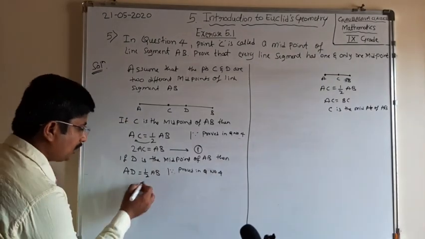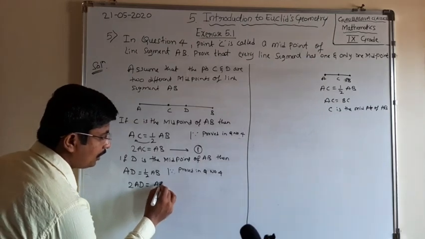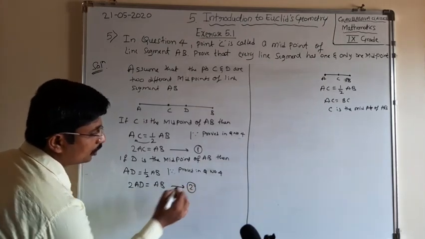Now this may be written as 2 times AD is equal to AB. Call it equation 2.